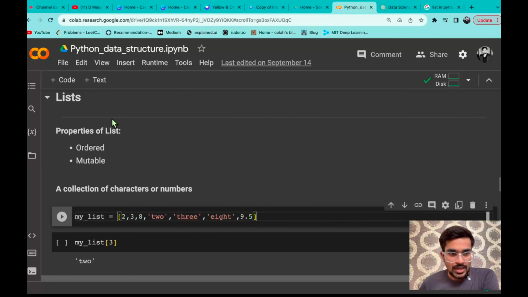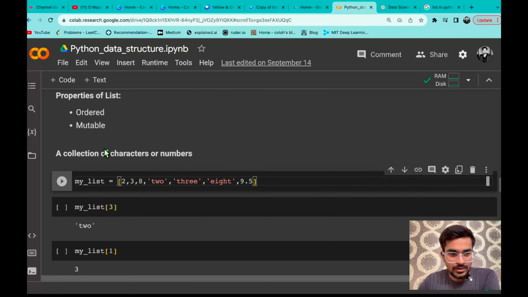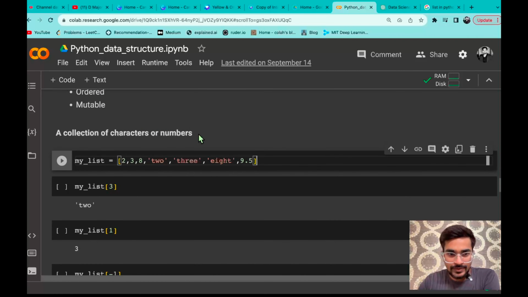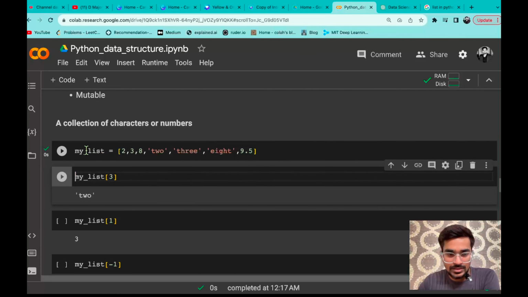Cool. So we are here at the Colab notebook. You can see list, which has the properties of ordered and mutable, which we will look at in a while, and it is a collection of characters and numbers. Like you can see, I have defined a list called my_list, and I have given some elements in the list like 2, 3, 8, and then again 2, but as a string, then 3, 8, and 9.5. So we have a list of integers, strings and a float number also. If I run that, our list has been defined.